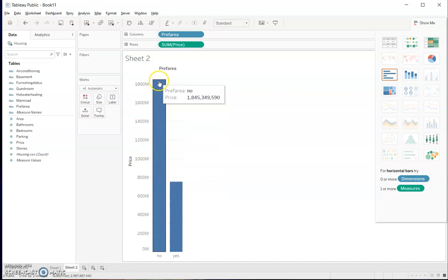So it doesn't show much. Why? Because by common sense, if it is a preferred area, you would expect the price to be higher. But now we are using aggregate values, so this is why. How come not preferred area is kind of more expensive? No, this is just because they are more numerous than the yes properties. There's just more properties on this aggregate bar.